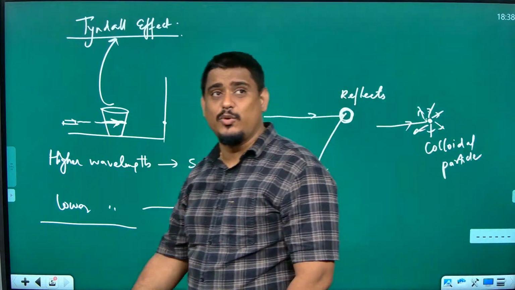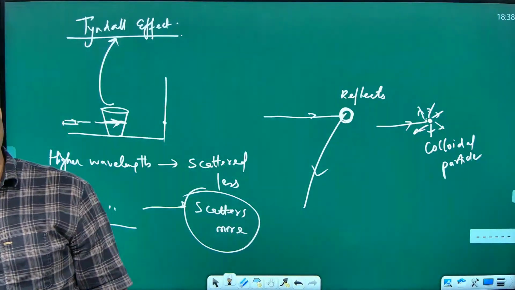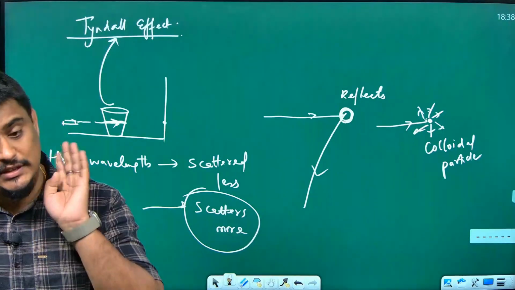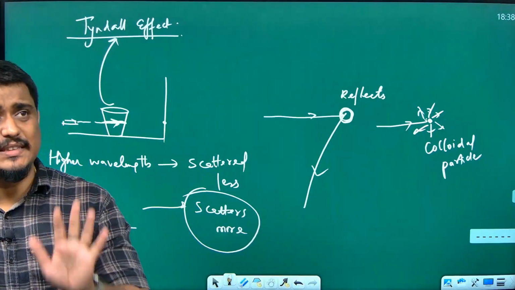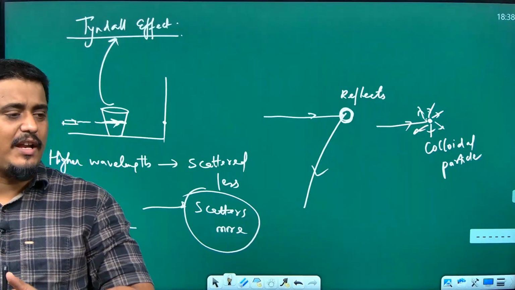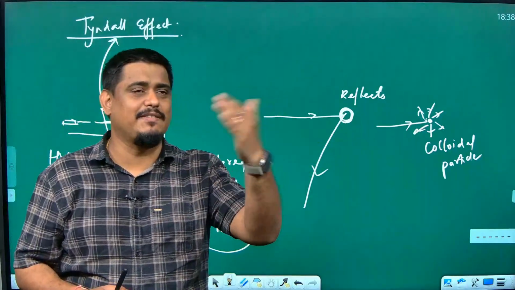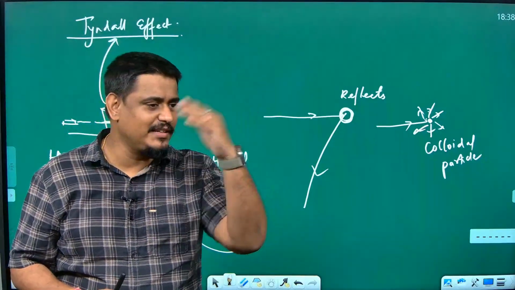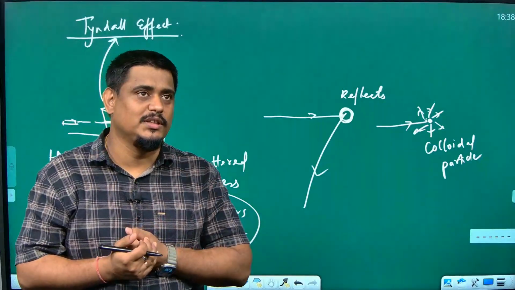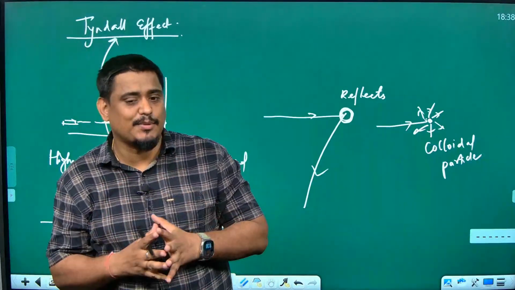In the last class I told this to you, I think you were not there in the last class. I said that white light consists of 7 different colors, but these 7 different colors do not have the same proportion. I told this or not? It's not like 1/7 is violet, 1/7 is blue, indigo, green, yellow, not like that. Some colors have more proportion, some colors have less proportion.